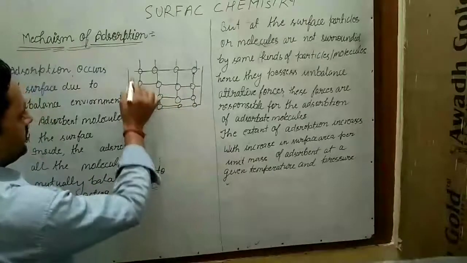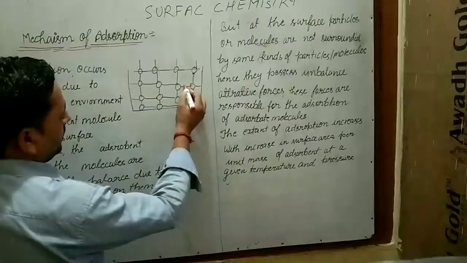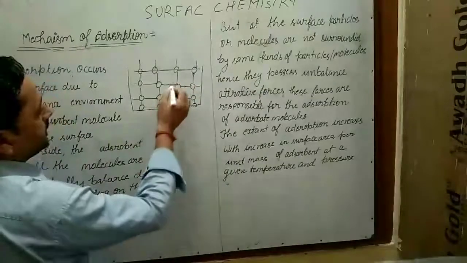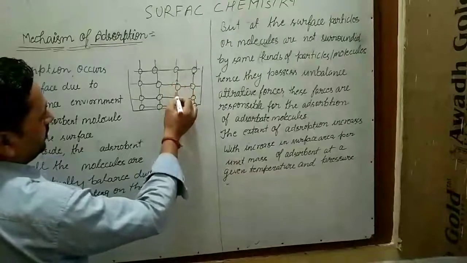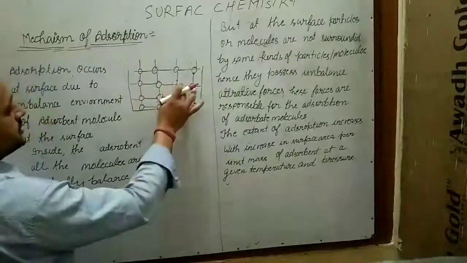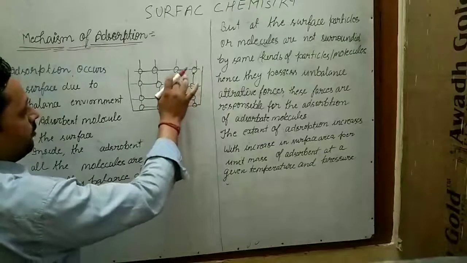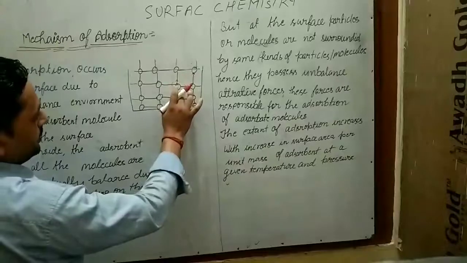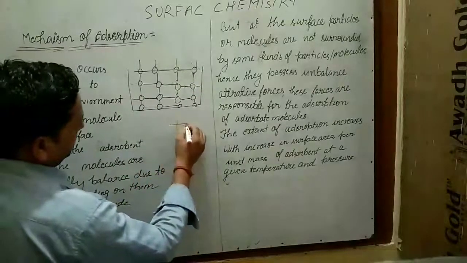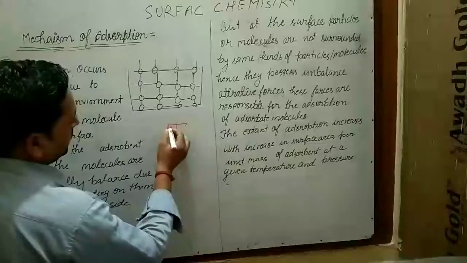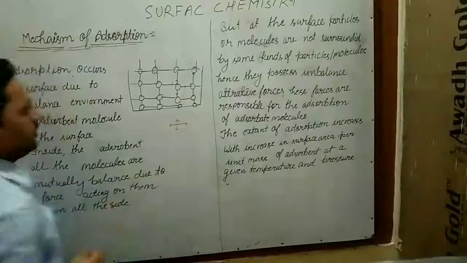Like this we can show. Okay. So here how is it 0? I am taking one molecule here. If this one pulls that side, and this one pulls this side, the net will be 0. One is upside and the next one is downside. Means total, like this, here, here, here.